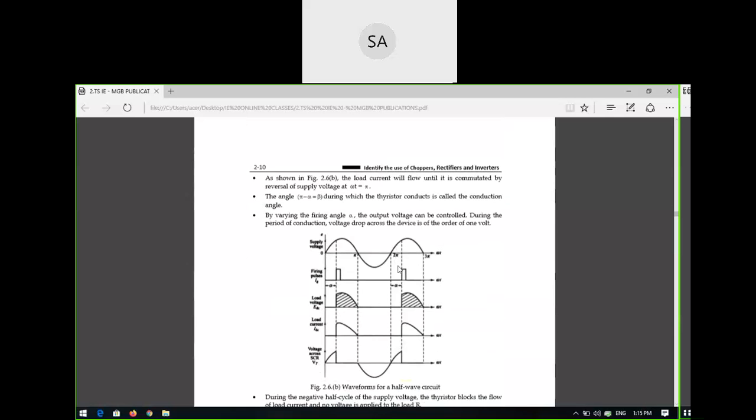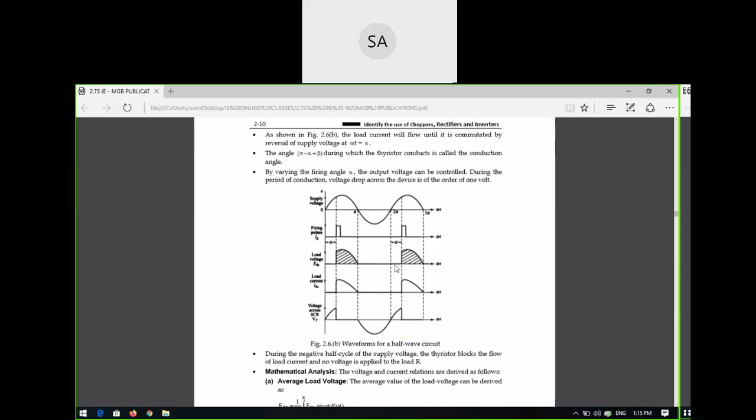It is also decided by the triggering pulse. You are applying a triggering pulse after alpha, the firing angle. That means after the complete cycle 2 pi, after 2 pi you are applying alpha. So 2 pi plus alpha, you are applying some alpha. So pi minus alpha you can call the conduction angle, already discussed. And 2 pi plus alpha also you can call a conduction angle. After the triggering pulse it will conduct again, so this portion also conducts. This is the total conduction you will have in the period of the conduction angle after alpha.